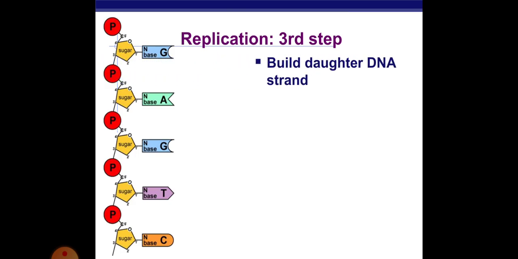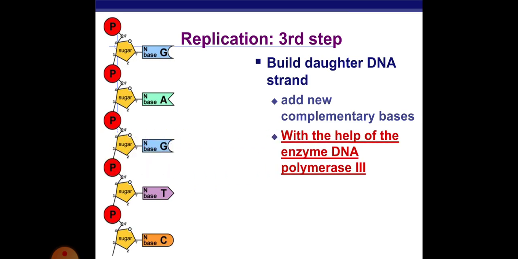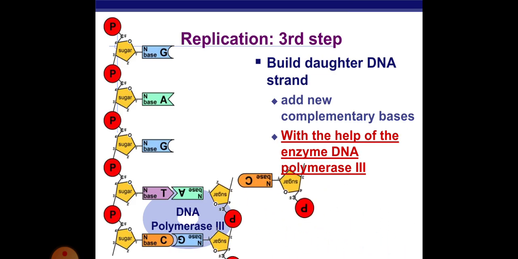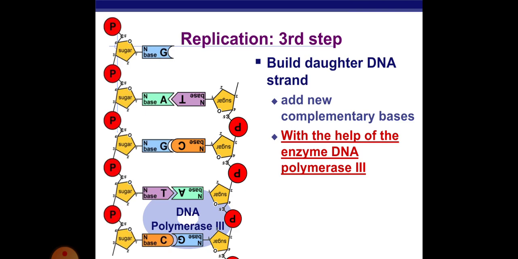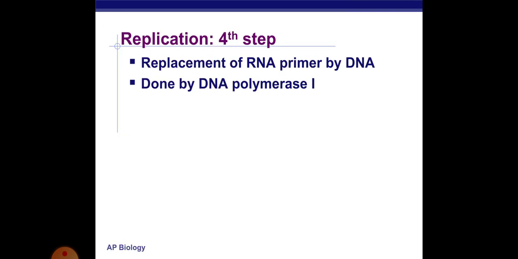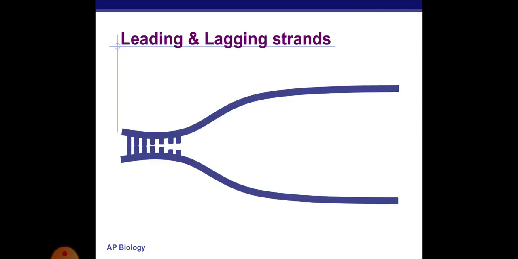The third step of replication is building the daughter strand, adding new complementary bases with the help of the enzyme DNA polymerase III, in which A gives rise to T, and G gives rise to C. The fourth step of replication is the replacement of RNA primers by DNA. It is done by the enzyme DNA polymerase I.